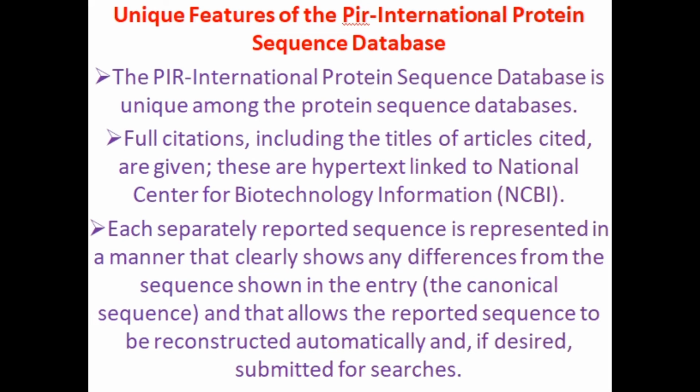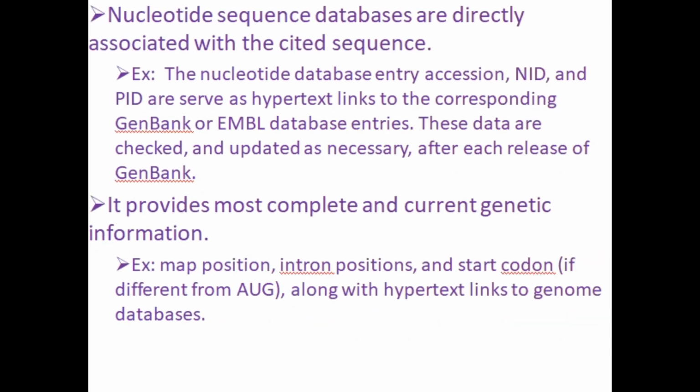Each and every sequence submitted in the PIR clearly shows the differences between sequences from one another. Also, it may be automatically reconstructed. Next, nucleotide sequences are directly associated with the cited sequence.